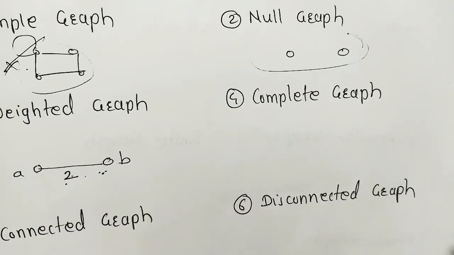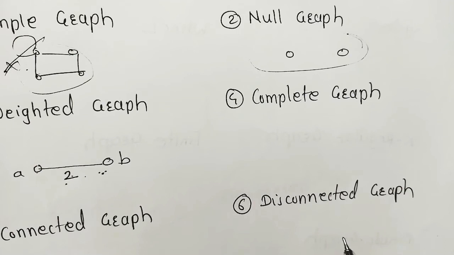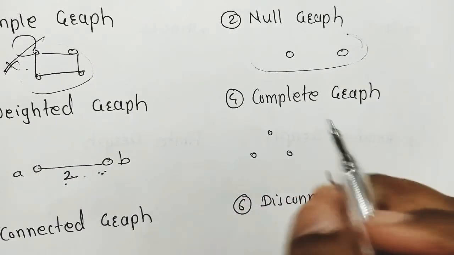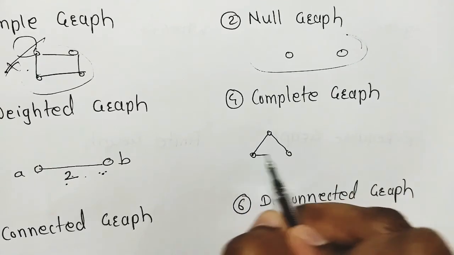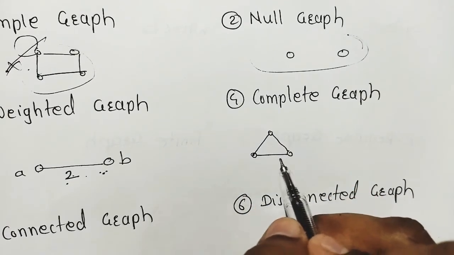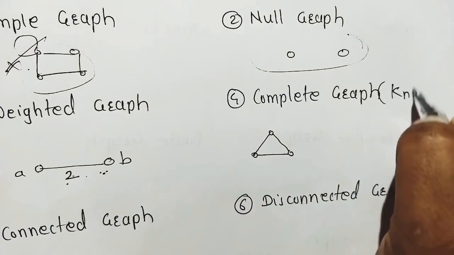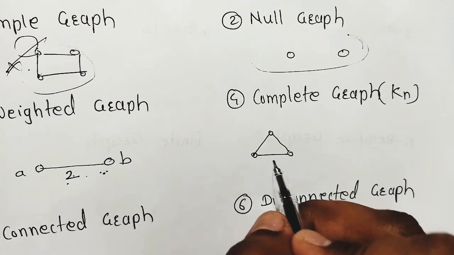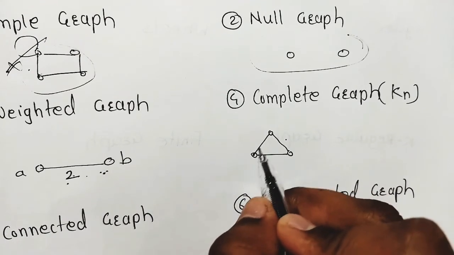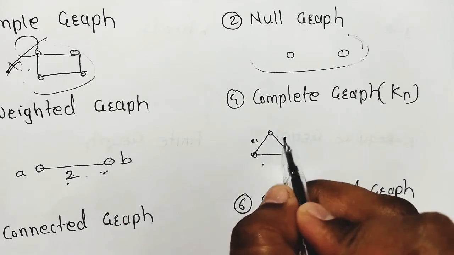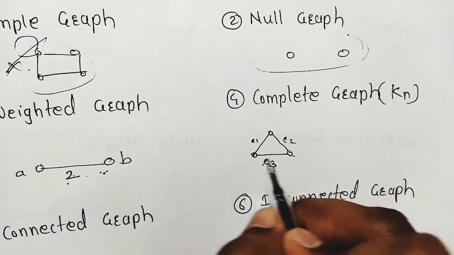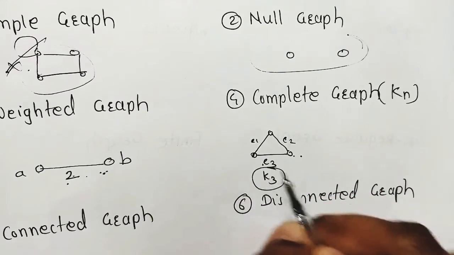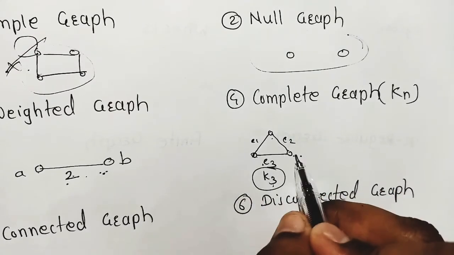Next most important graph is what? Complete graph. What is complete graph? If these are the 3 vertices, then an edge between each vertex is called a complete graph. It is also called KN. Now in this complete graph, one edge between each vertex. E1 is between these 2 vertices, E2 is between these 2 vertices and E3 is between these 2 vertices. This is called a K3 graph. K3 means complete graph with 3 vertices.